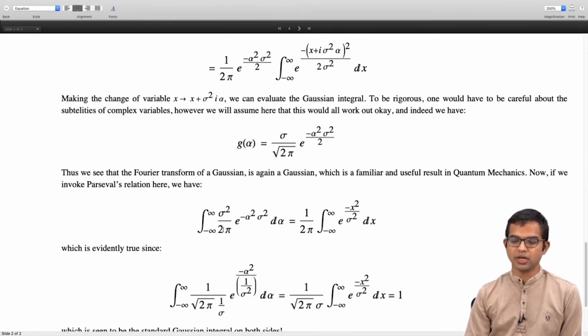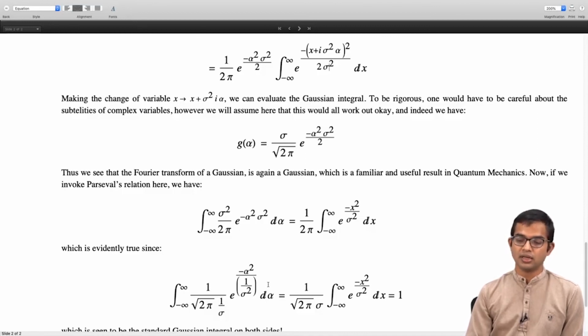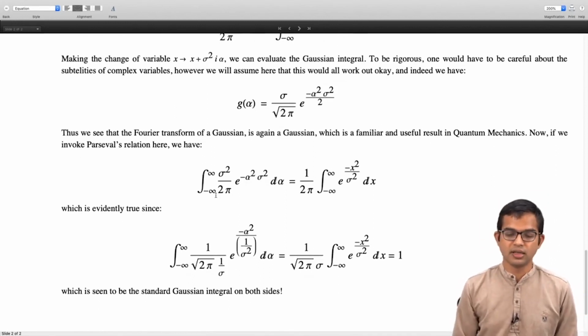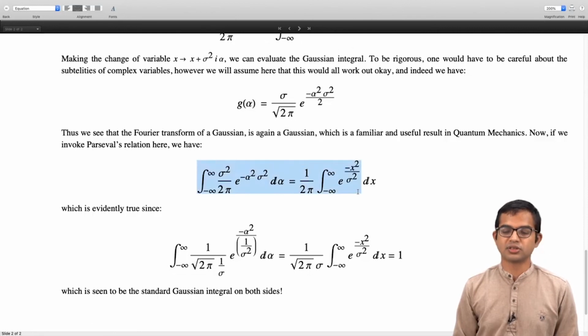Instead of 1 over 2 pi, you write it as 1 over square root of 2 pi on both sides, and then you bring in one of these factors sigma to the other side. So you have 1 over square root of 2 pi sigma here on the right hand side, and on the left hand side you rewrite this as 1 over square root of 2 pi times 1 over sigma, then exponential of minus alpha squared divided by 1 over sigma squared d alpha, and then you see that both these integrals are really the same, the left hand side and the right hand side, and they're both equal to 1, right? So they're both the standard Gaussian integral, and so in fact we get a result which is not a surprise, right?